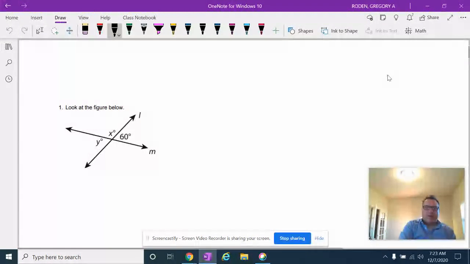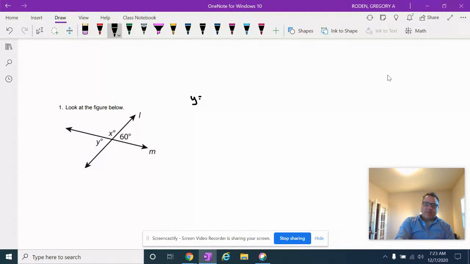Okay, so here we go. The first one says, find x and y. Well, the first one I see is y. y is equal to 60 degrees, and that's obvious because y is vertical to 60. Hopefully at this point you guys understand what vertical is. And then when I'm looking at x, you could look at it two different ways, but I'm just looking at it without having to move stuff around. This is a straight line, a straight angle.